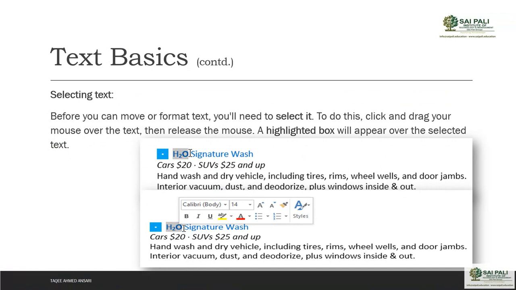Then selecting the text. Before you can move or format the text, that means if you want to move some text or do some formatting on the text, first you have to select it. Remember, first you have to select any text to do something on that text. To do this, click and drag your mouse over the text, then release the mouse. The highlight appears.